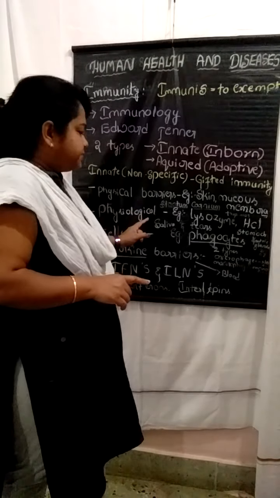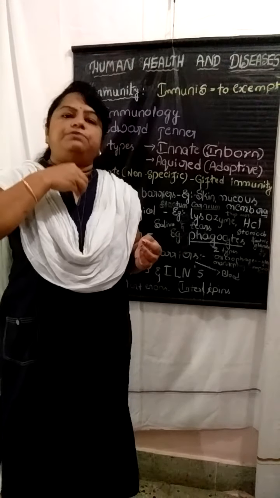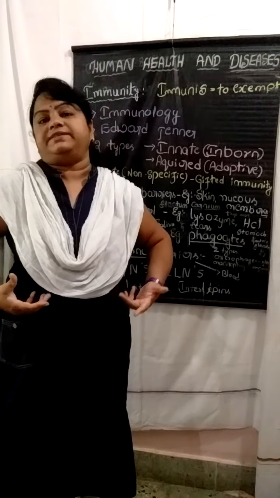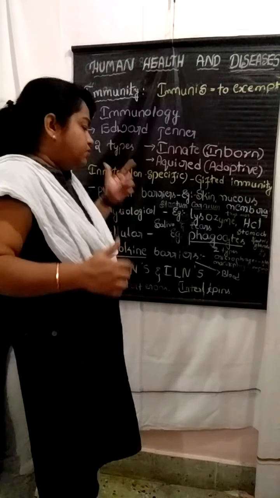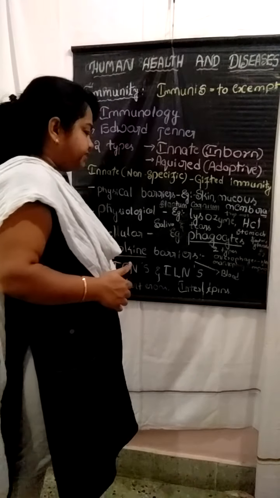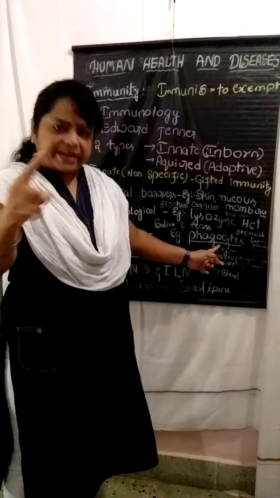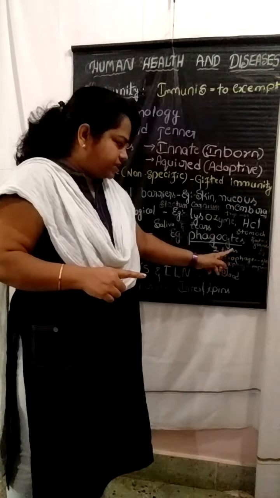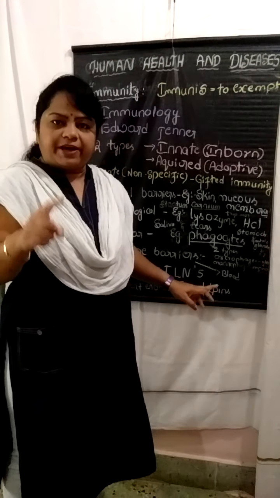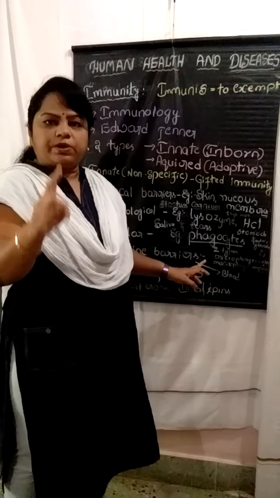So after the physiological barrier, that is whenever the microorganisms enter into our digestive system, where do they have to enter next? Through our blood. In the blood there are different types of cells, that is the cellular barrier, and the example we can quote here is phagocytes. These phagocytes are of two types. First of all, what are phagocytes? The phagocytes are the cells which will engulf the solid microorganisms.